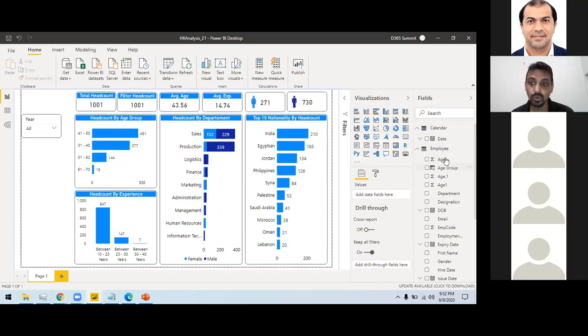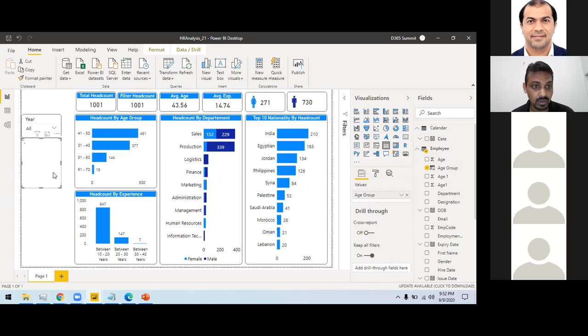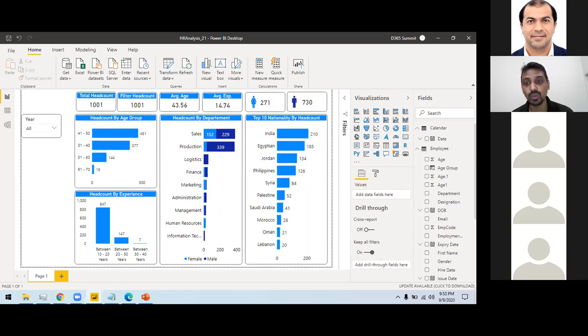No, you can use it in the slicer as well. If I click here, age group, I can click the slicer one. So I have these slicer options available, right? For the grouping, because you have already taken the statement, can we do the grouping without creating the statement? Yes, without creating a statement, you can do the grouping. This is called binning. So if you go here into the binning, you can create the binning as well.